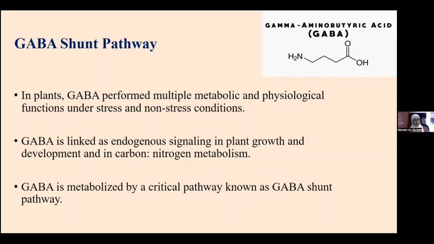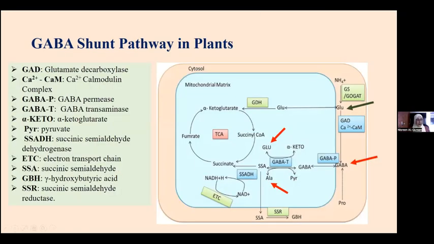And it's metabolized actually by a critical pathway. That's why this is the GABA shunt pathway, because it starts in the cytosol and then it will be shunted inside the mitochondrial matrix. This is the GABA shunt pathway.